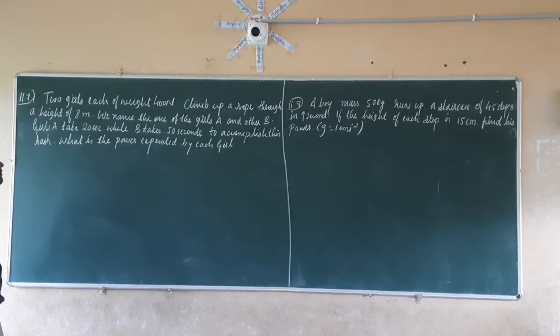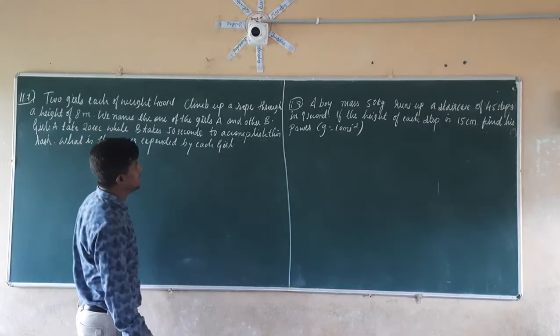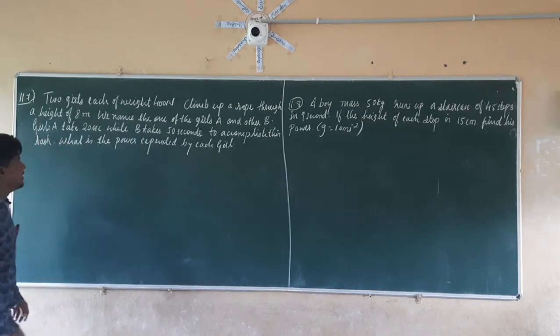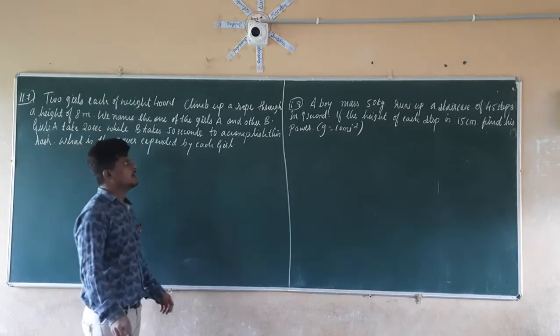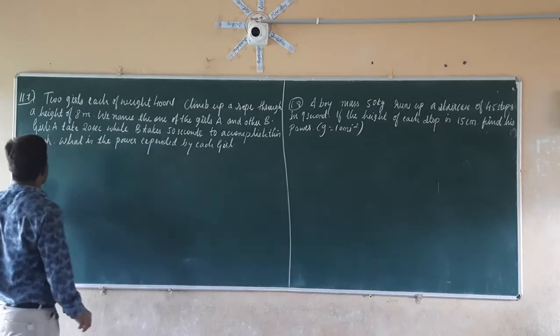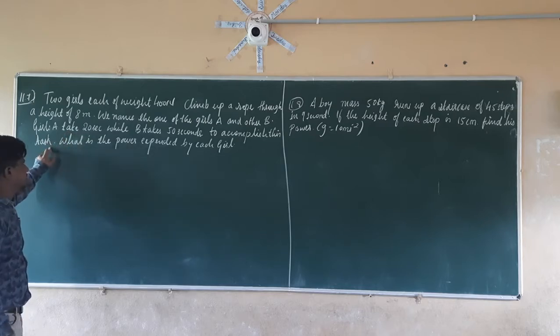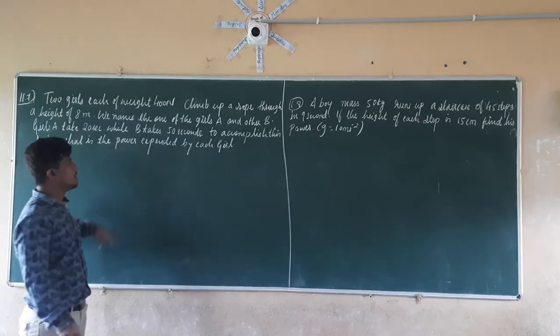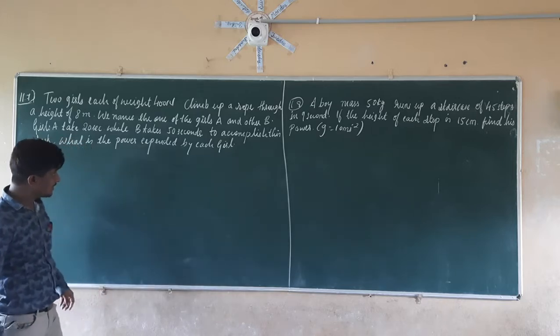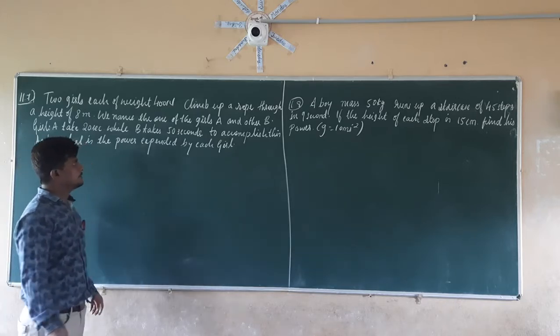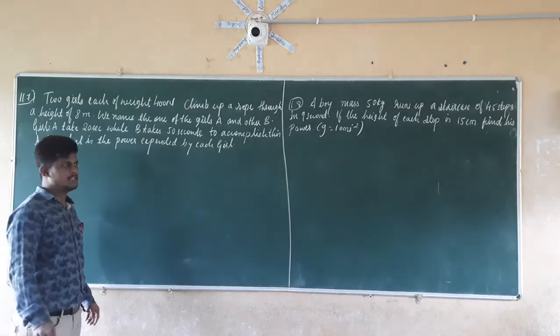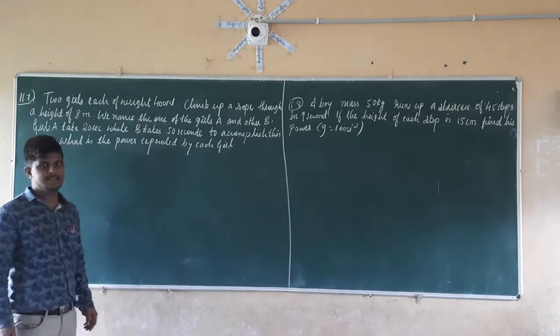Two girls each of weight 400 newtons climb up a rope through a height of 8 meters. We name one of the girls A and the other girl B. Girl A takes 20 seconds while B takes 50 seconds to accomplish this work. What is the power expended by each girl?